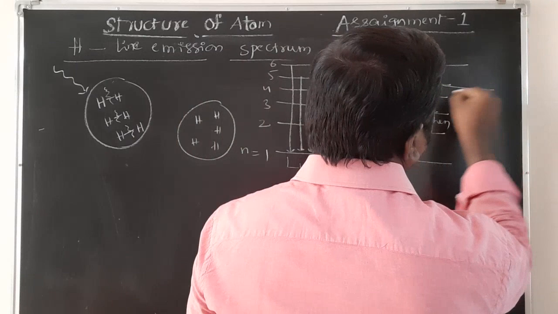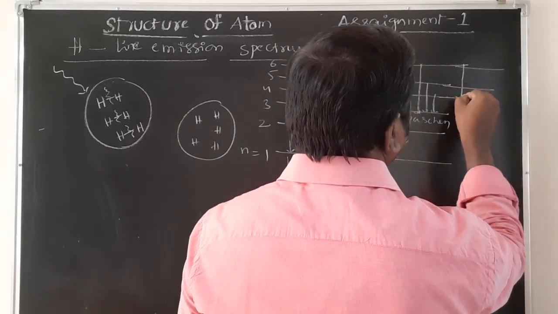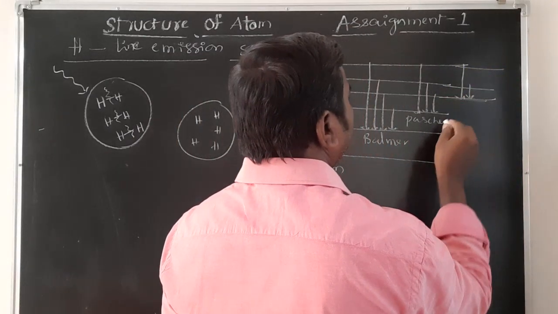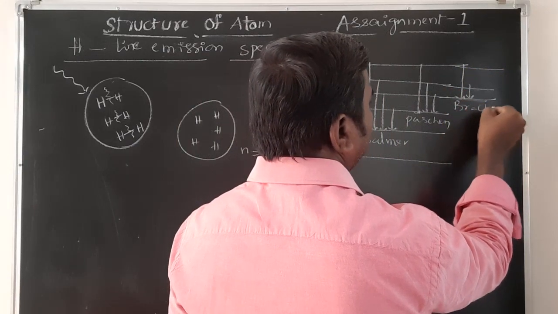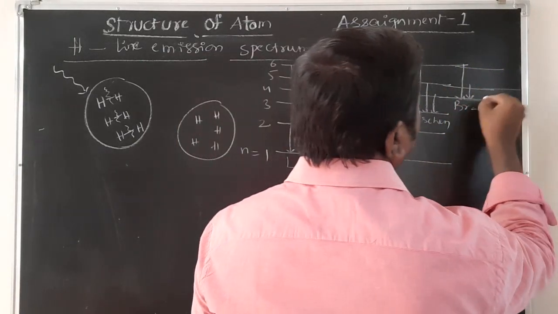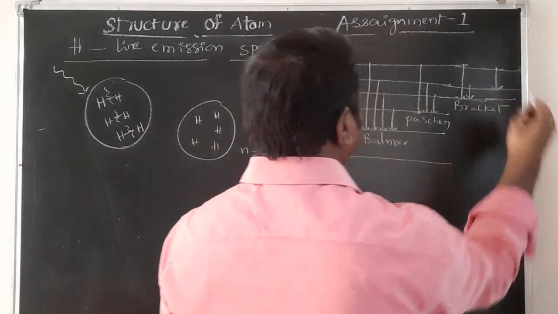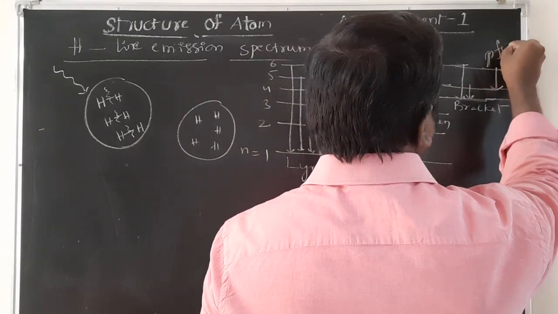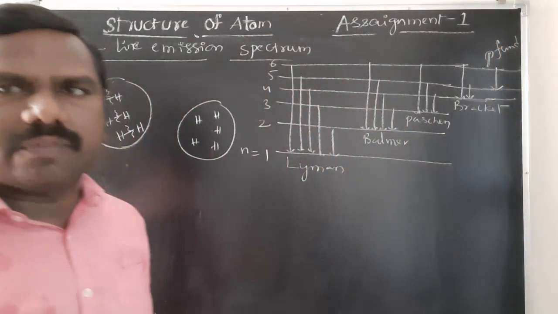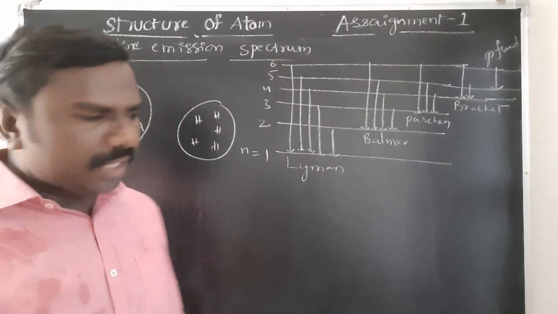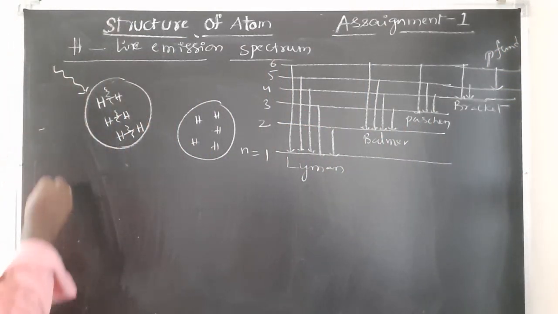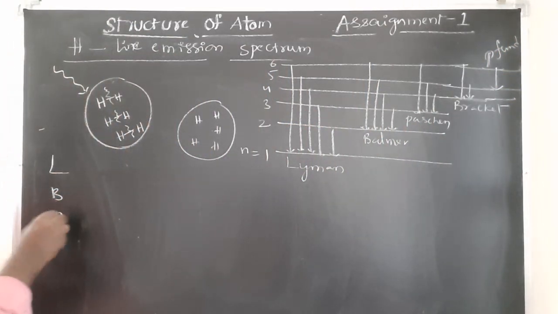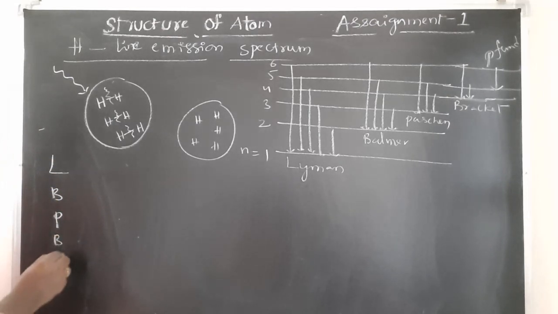Any higher energy level to the next level is called the Brackett series, and finally any higher energy level to the fifth level is observed by the Pfund series. Here the important ones are the Lyman series, Balmer series, Paschen series, Brackett series, and Pfund series. Students, this is very important.